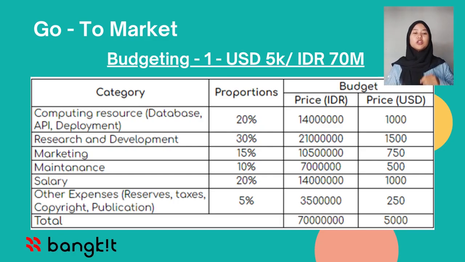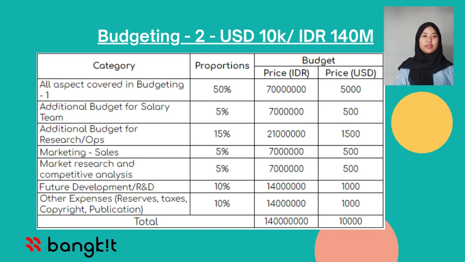Next topic is about the budgeting plan and sustainability. To run the business, we have to budget. For budget one of 5,000 US dollars, we divide it into 6 categories. And budget two, totaling 10,000 US dollars, we use for all aspects of budget one, and additional funds for the team salaries and research.